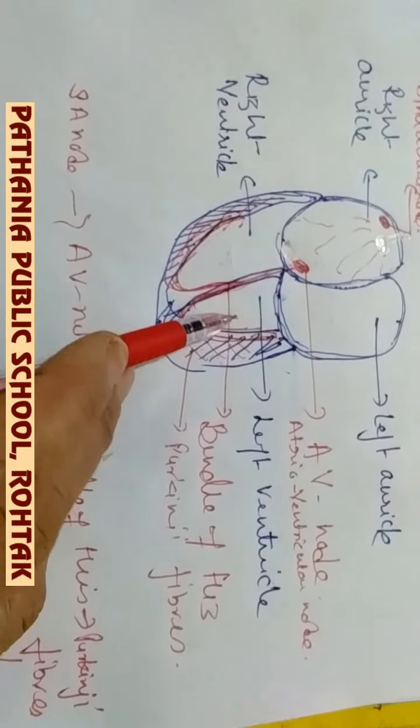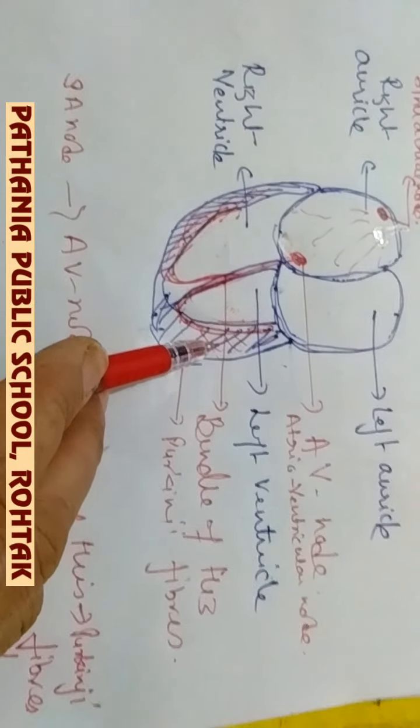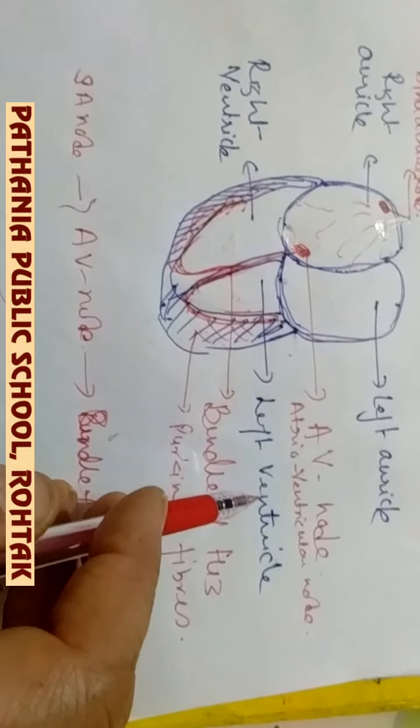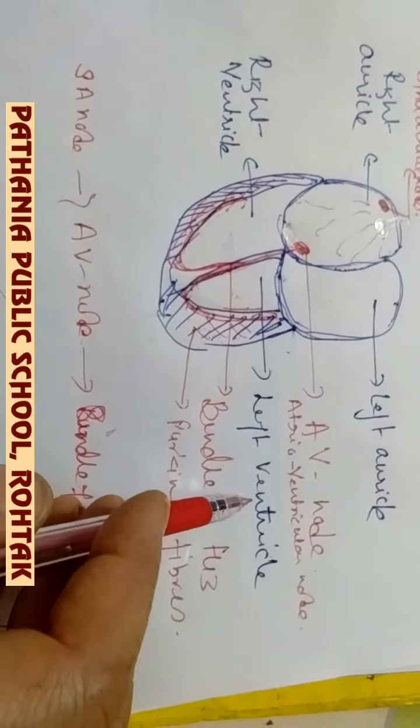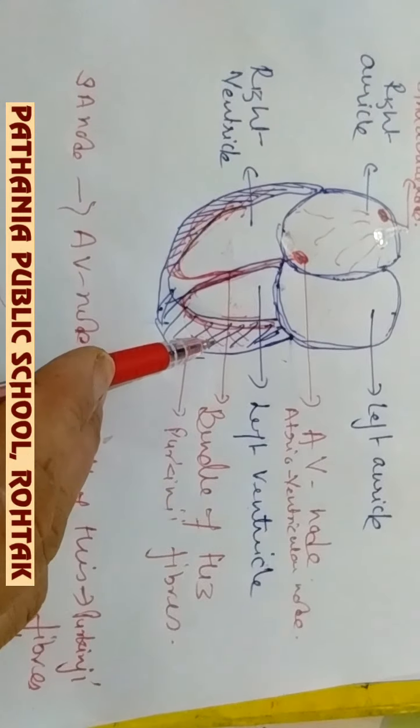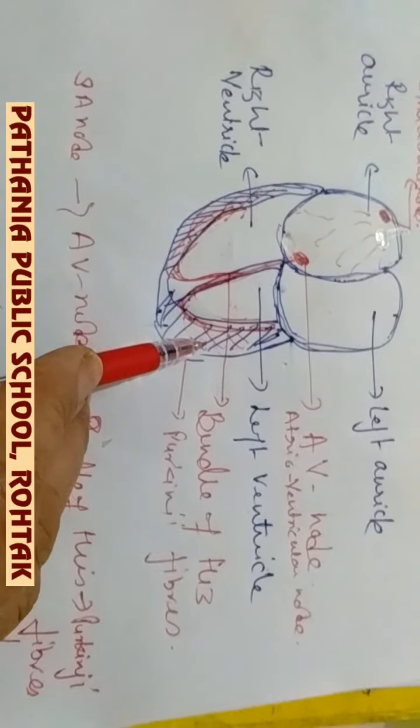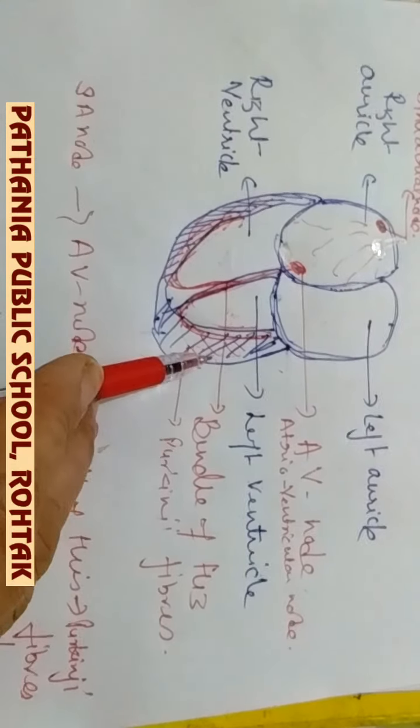So the maximum contraction is required in the left ventricle. Stronger, thicker walls are required in the left ventricle for strong contraction. Hence the wall of the left ventricle is thicker than the wall of the right ventricle.